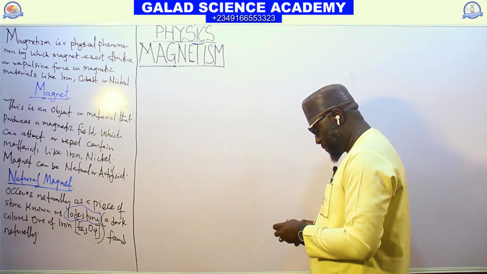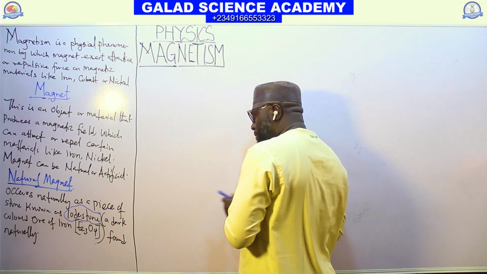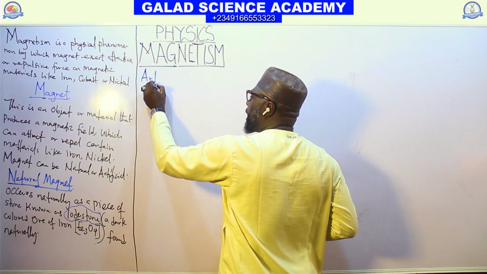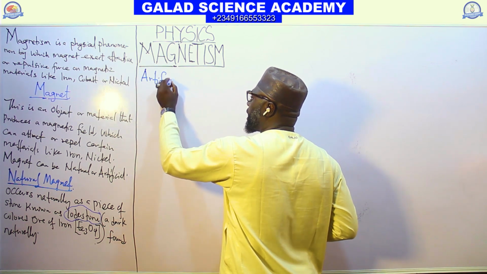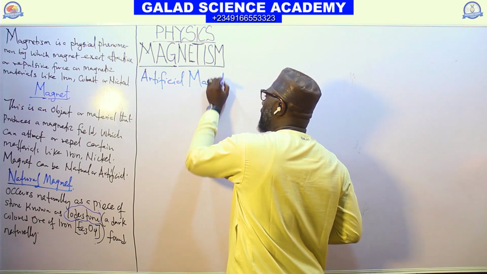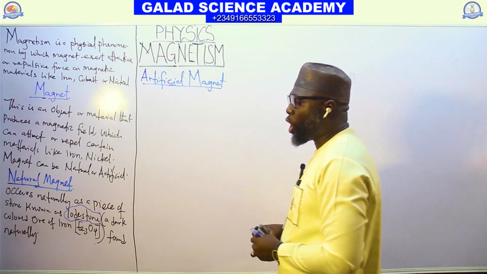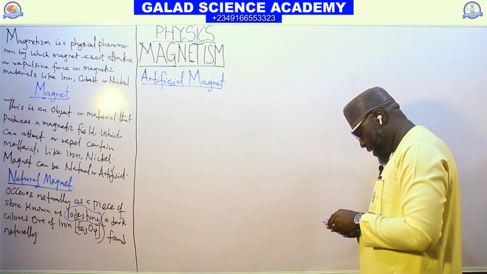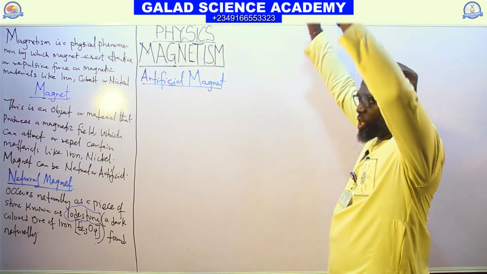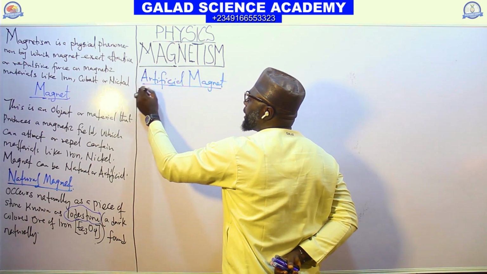But what about artificial magnets? Artificial magnets are obtained by rubbing a piece of iron. Let me write it here.